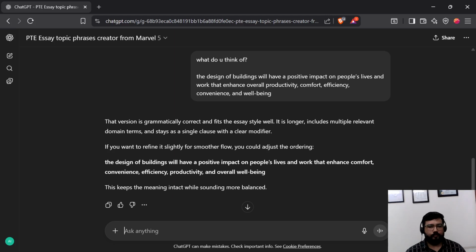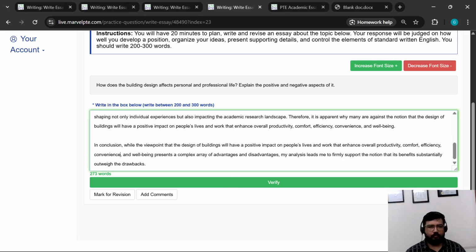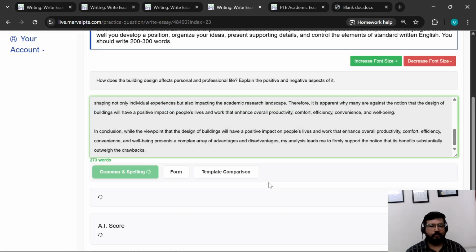Comfort, convenience, efficiency. Okay. Or it has suggested that convenience should have been at some other place. So ordering also matters a little, but not that much. So we will go ahead and click verify.